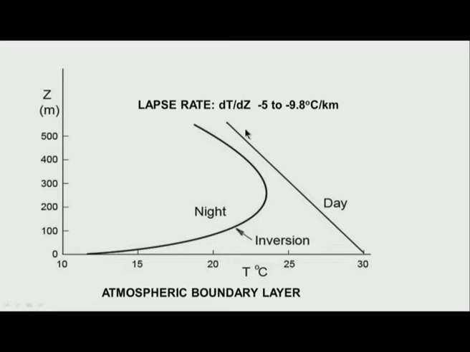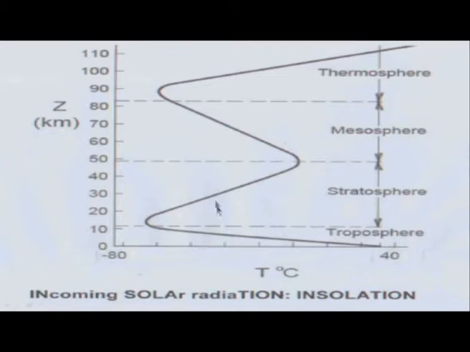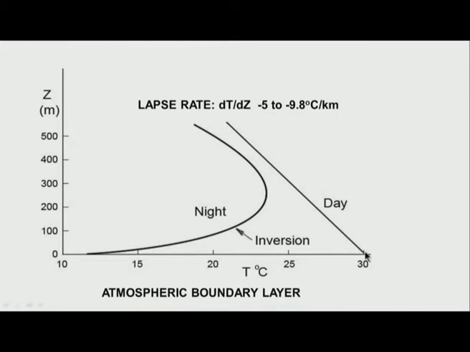Having said that, let's take a look at how this temperature distributes. Let us say I have a hot day. During a hot day, as we just now talked, we are talking of the layer adjacent to the earth over a distance of 500 meters, and to be very specific, in a region near the surface of the earth within the troposphere. When I look at this particular region, the temperature keeps dropping, because during the daytime the insolation heats the surface of the earth, and typically the value of the gradient of temperature with respect to the height is something like 5 to 9.8 degrees centigrade per kilometer.